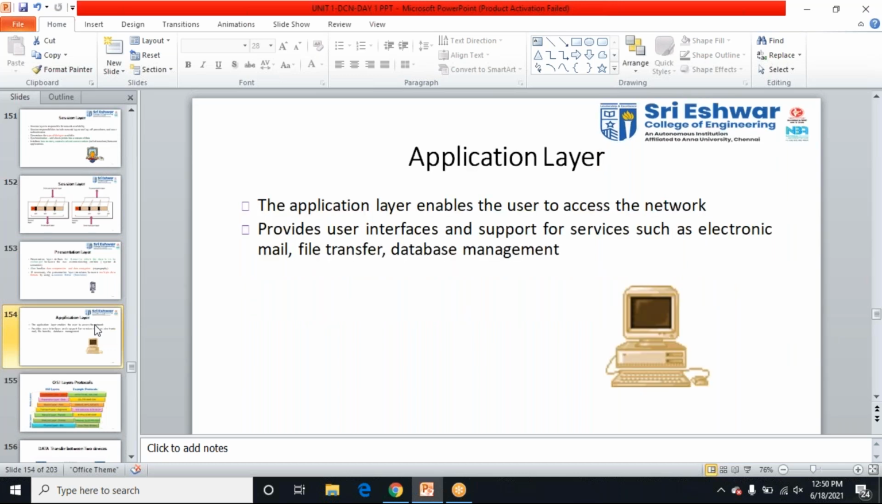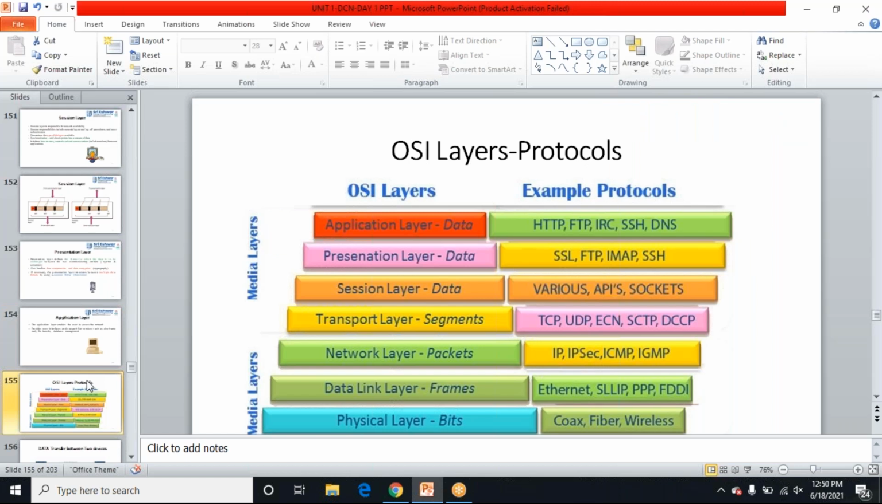That is SMTP, file transfer protocol, database management protocols, and it will reach the destination. See, again, this is a very, very important one. Please make note of it. This is an entry question: what are the protocols used in different layers? They'll be asking about four main questions.